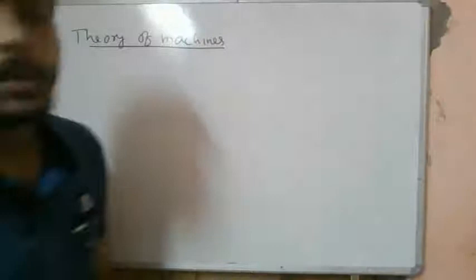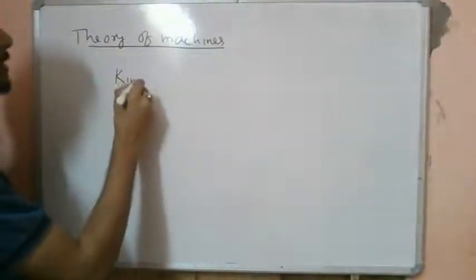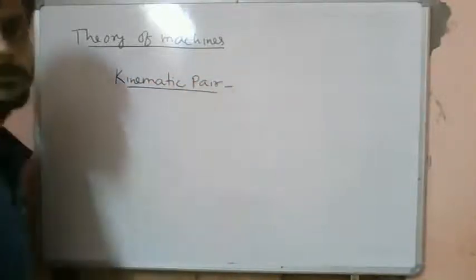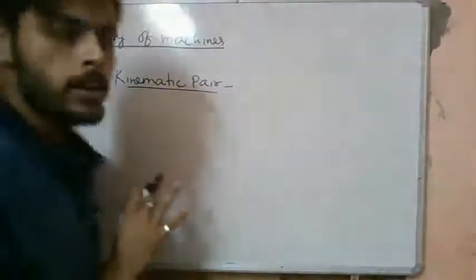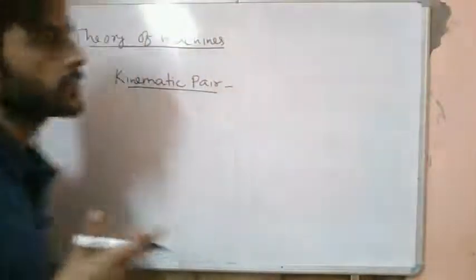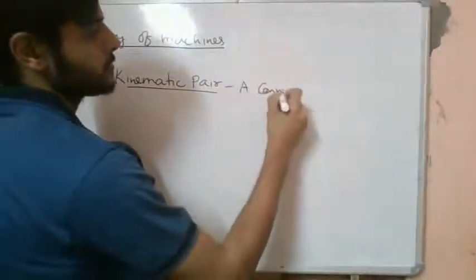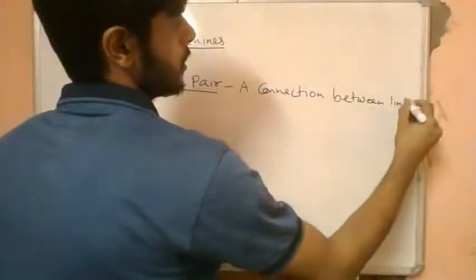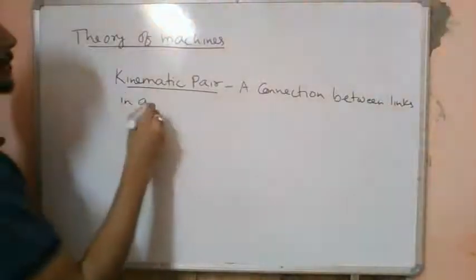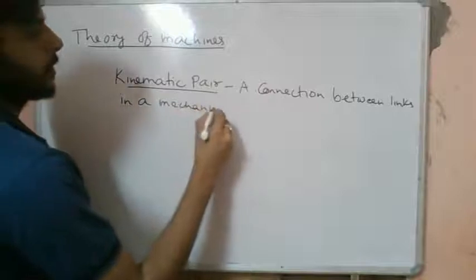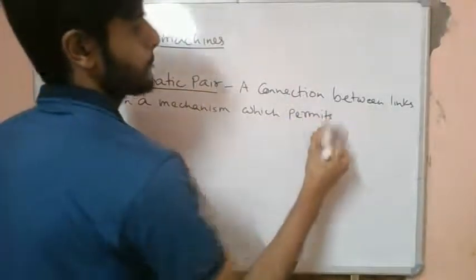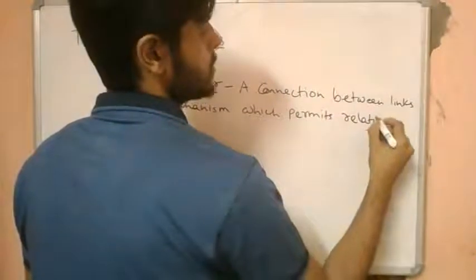Now let's try to understand what we mean by a kinematic pair. A kinematic pair is basically a connection in a mechanism which permits relative motion.